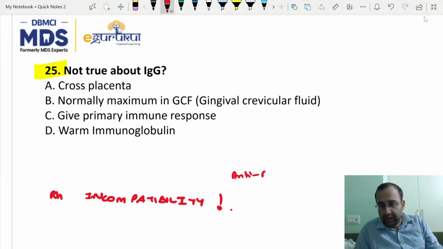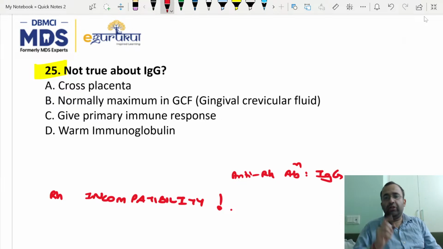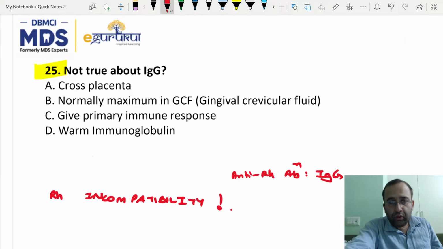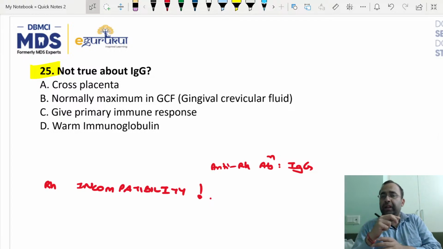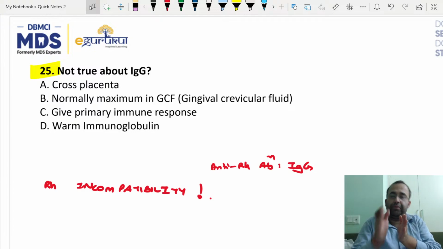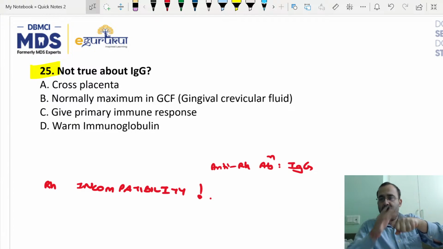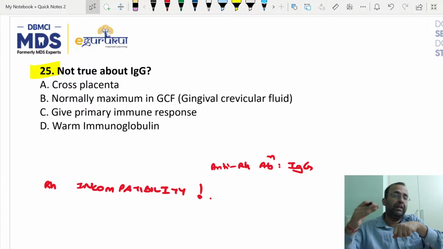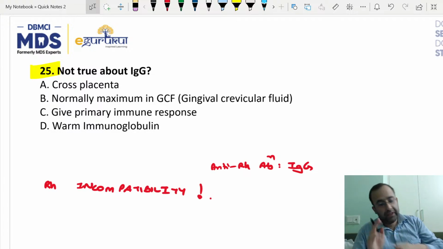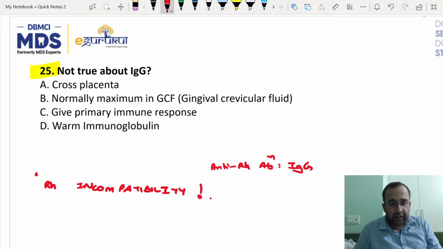Anti-RH antibody is IgG type of antibody. It crosses placenta. So when this lady gets pregnant the second time, she is RH negative, but suppose her second baby is again RH positive. The mother has anti-RH antibody which now crosses the placenta and damages the child. This is the concept of RH incompatibility.